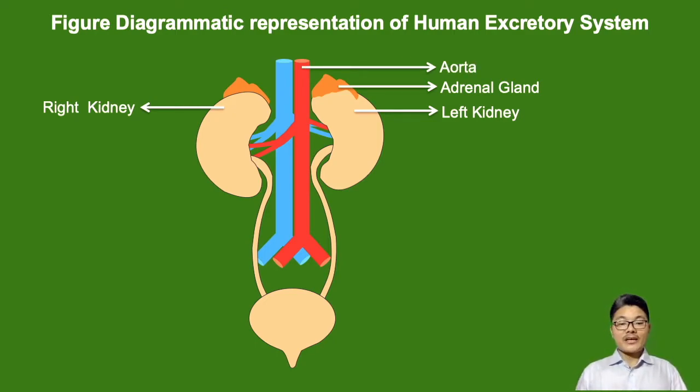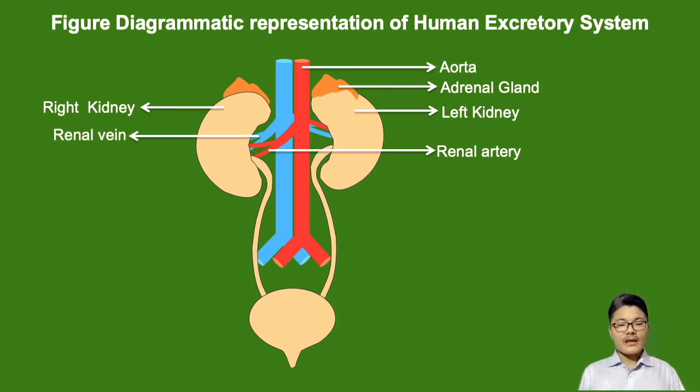Usually oxygenated blood is supplied to the kidney by the aorta. So the aorta branches to form the renal artery. The arteries which are entering the kidney carrying oxygenated blood are known as renal arteries. Over here I've represented a single renal artery. Renal veins usually remove